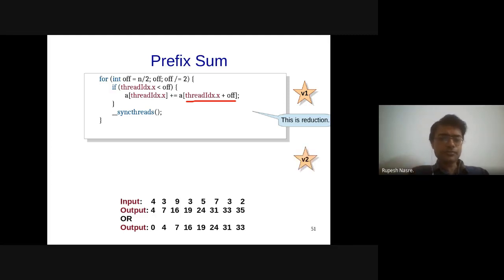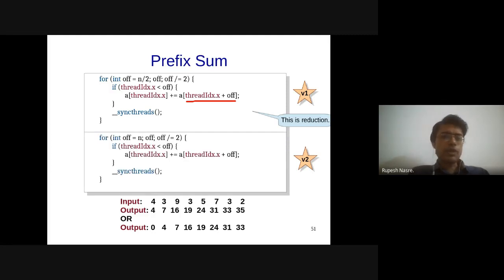And so I'm going to write a second version, which is probably going to be an improvement on this one. So what I'm going to do is compute it for all the n threads, and therefore I'm going to start with n, not n by 2. Right? I cannot afford to write only a single element, so I'm going to start with n, and the rest of the code remains the same. Right? What is the issue with this code? First of all, does it give you the same output as the prefix sum?